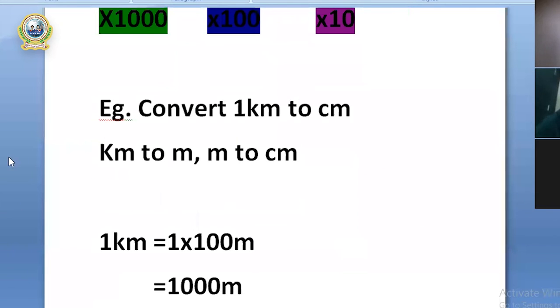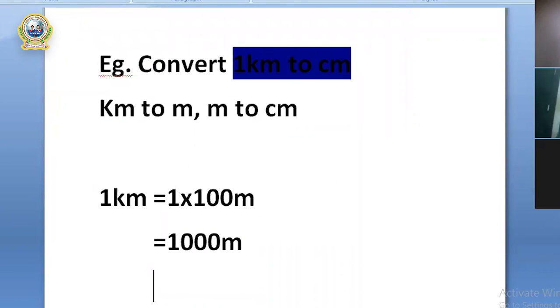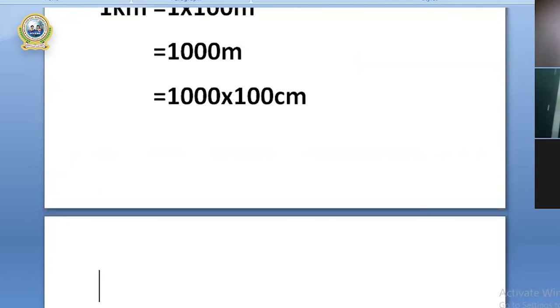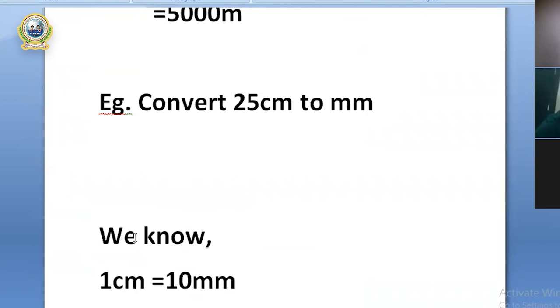But the question says convert kilometer into centimeter. So I converted kilometer into meter, and again you'll have to go for the next step. Now we convert this meter into centimeter. 1000 multiplied by 100 becomes centimeter, isn't it? So it equals 1,00,000 centimeter. Therefore this is the final answer. So this is the pattern. I hope you understood well.